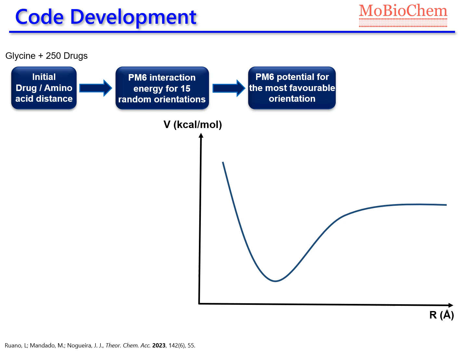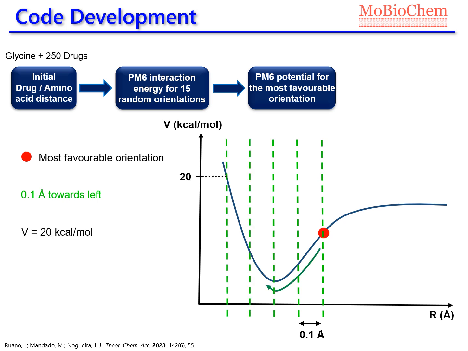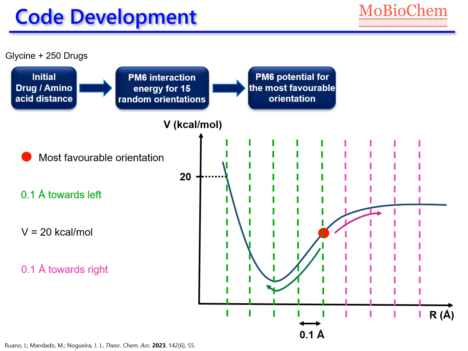But how do we compute it? Imagine this is the most favorable orientation. First, we decrease the distance 0.1 angstrom at a time until the interaction energy reaches a relative energy of 20 kilocalories per mole, and then we increase it 0.1 angstrom at a time until the value is 10% of the relative interaction energy at the minimum. Doing that,